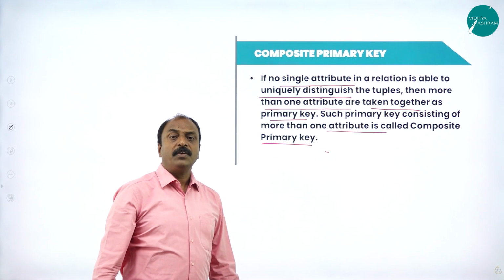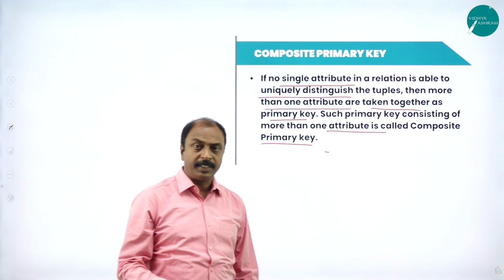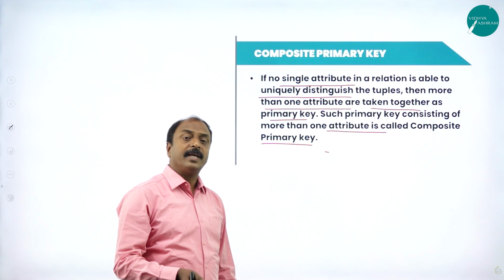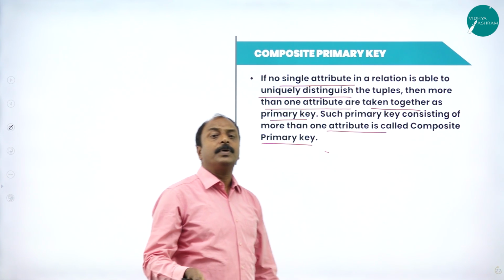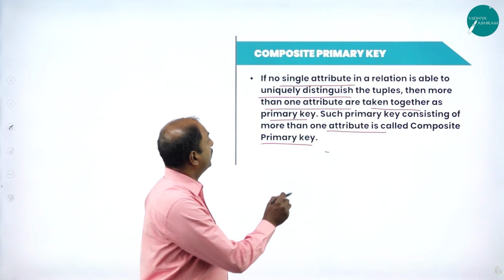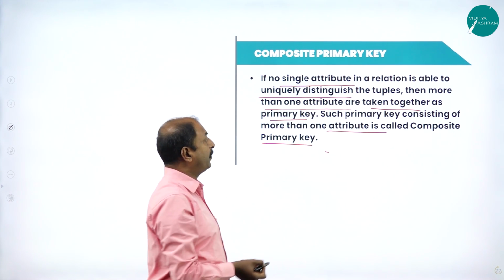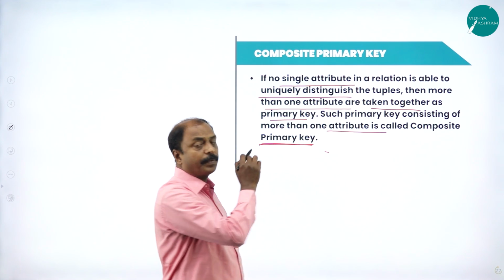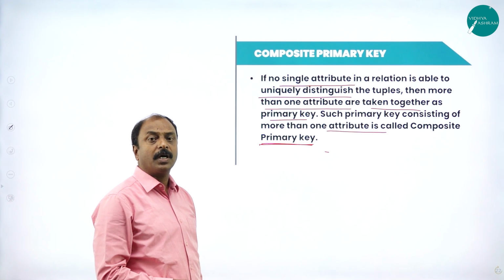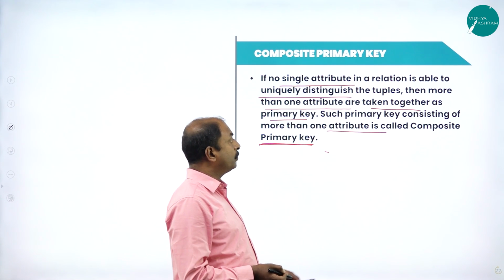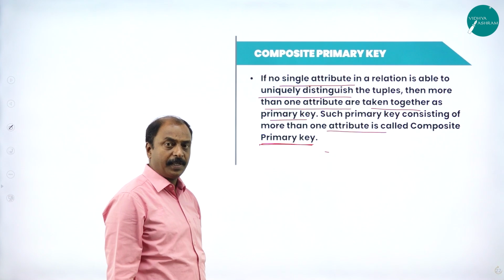Suppose it is not possible to identify records or tuples in a database uniquely, then we can make use of more than one column to identify a particular record in a database. In such a situation, more than one attribute or column with unique values together is called a composite primary key.